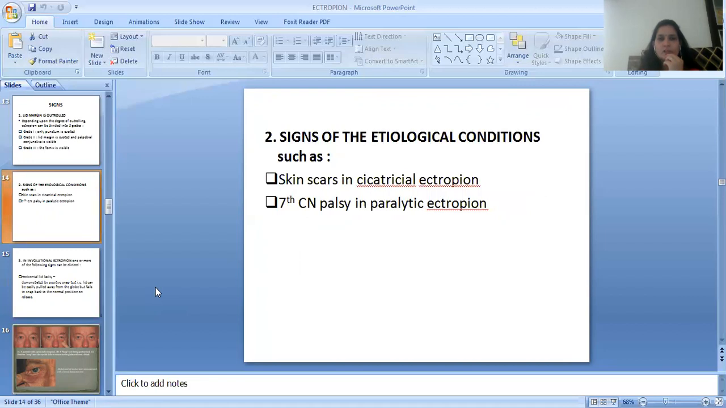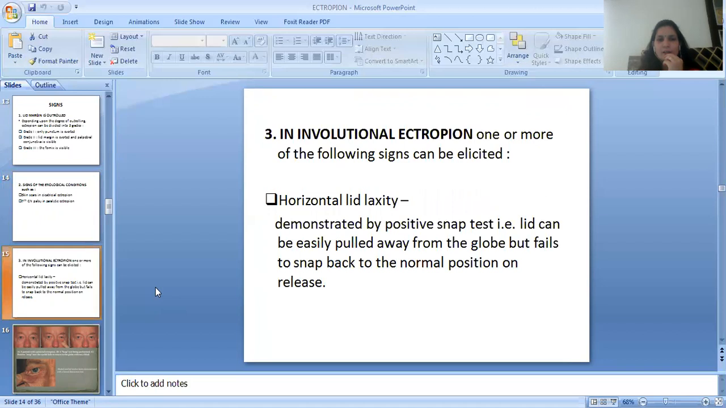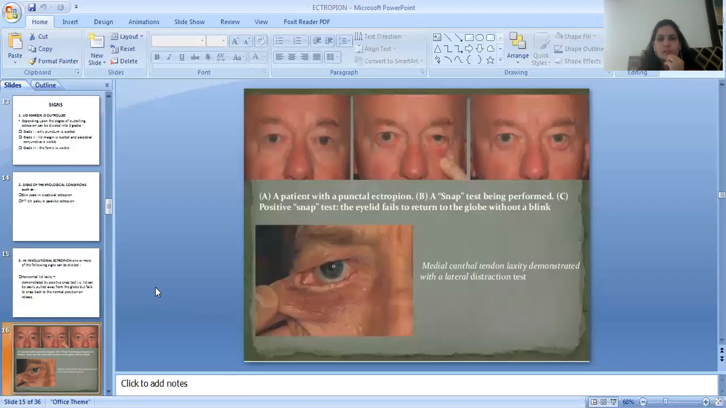The signs of the etiological conditions such as skin scars in cicatricial ectropion, 7th cranial nerve palsy in paralytic ectropion. Then involutional ectropion, one or more of the following signs can be elicited, like horizontal lid laxity demonstrated by positive snap test, that is lid can be easily pulled down away from the globe but fails to snap back to the normal position on release. Here you can see the image of the snap test.